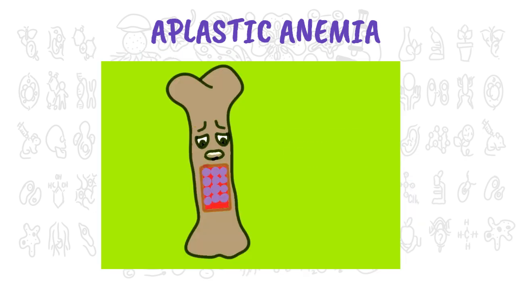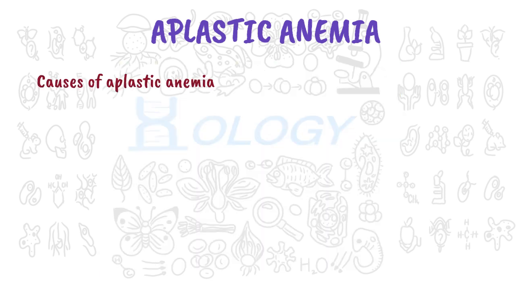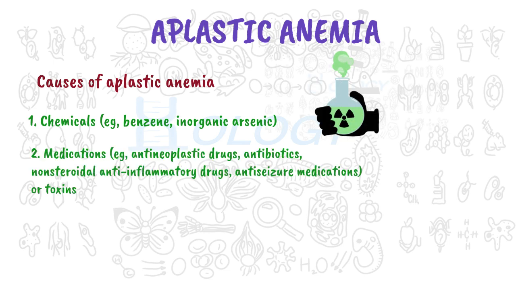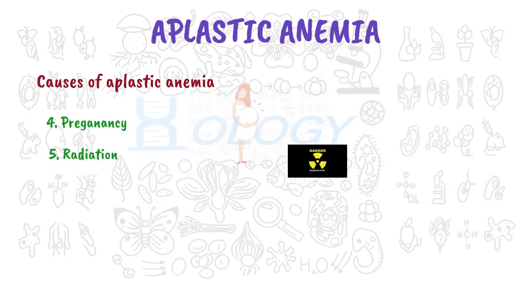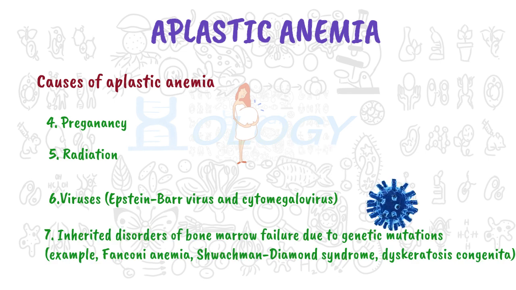Aplastic anemia occurs as a result of destruction or deficiency of blood-forming stem cells in your bone marrow. Recognized causes of aplastic anemia are chemicals, e.g., benzene, inorganic arsenic. Medications, antineoplastic drugs, antibiotics, nonsteroidal anti-inflammatory drugs, anti-seizure medications, or toxins. Hepatitis. Pregnancy, radiation, viruses, Epstein-Barr virus and cytomegalovirus. Inherited disorders of bone marrow failure due to genetic mutations, example, Fanconi anemia, Shwachman-Diamond syndrome, dyskeratosis congenita.